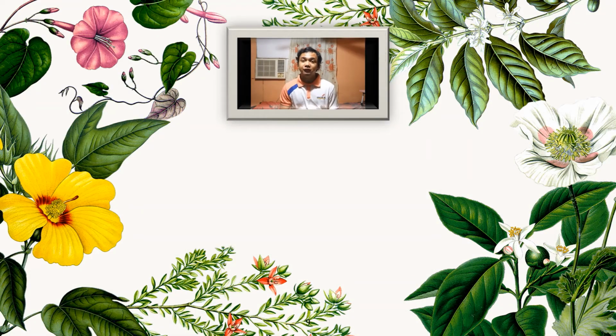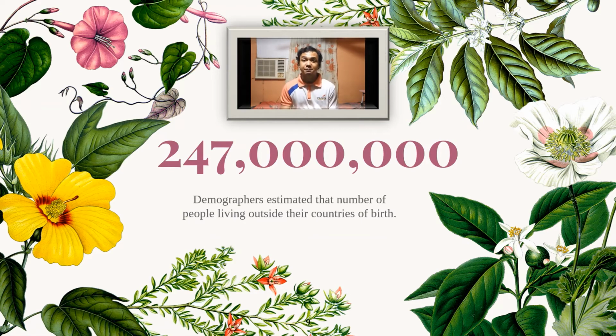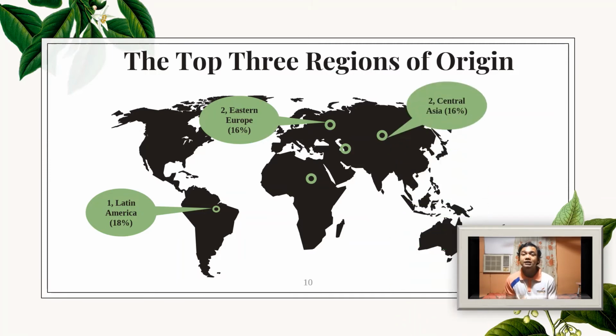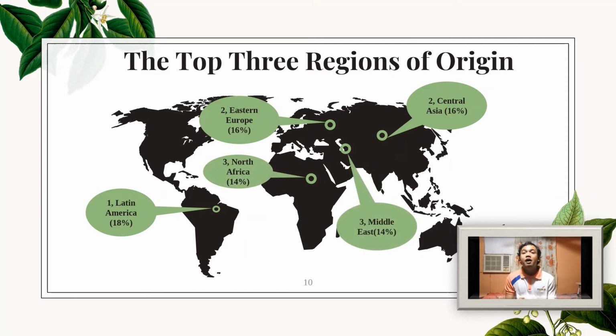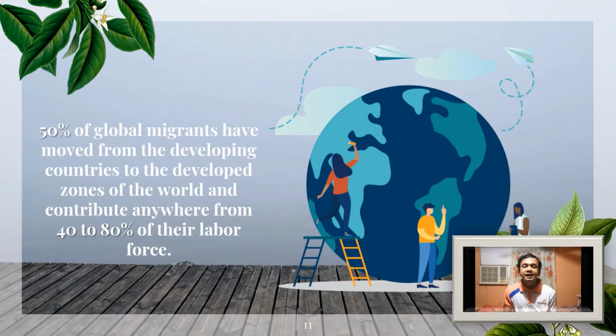According to the demographers, the estimated number of people living outside the countries of their birth is 247 million people. These are the top 3 regions of those migrants. On the top spot is Latin America with 18%, and tied to the second spot are Eastern Europe and Central Asia with 16%, and also tied to the third spot are North Africa and the Middle East with 14%.